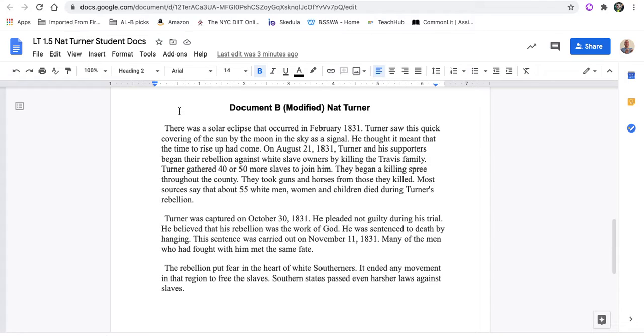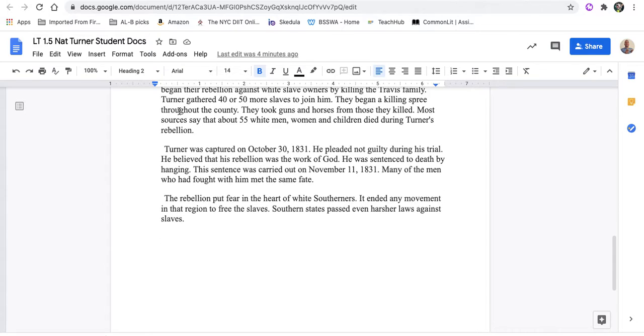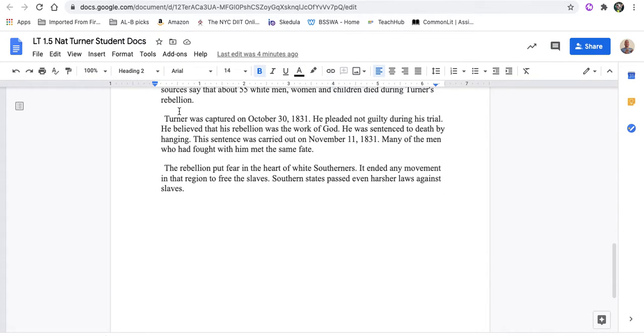They took guns and horses from those they killed. Most sources say that about 55 white men, women, and children died during Turner's rebellion. Turner was captured on October 30th, 1831. He pleaded not guilty during his trial. He believed that his rebellion was the work of God. He was sentenced to death by hanging. This sentence was carried out on November 11th, 1831.